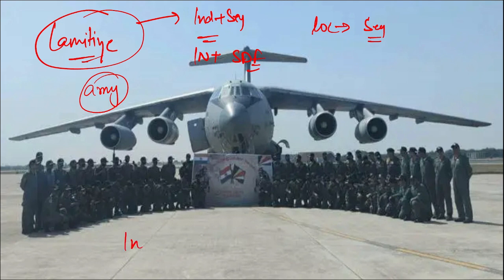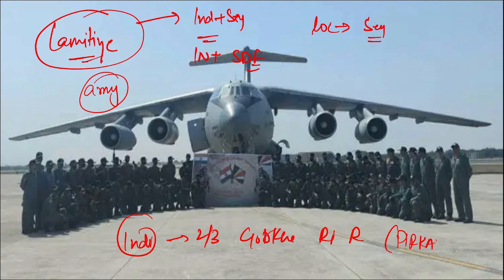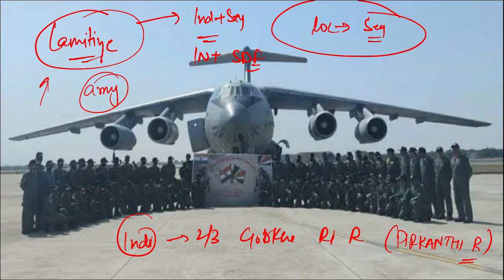From the Indian side, it was the Gorkha Rifles Group, the Pir Kanthi Battalion, that took part in this Lamitiye exercise that was conducted in Seychelles.